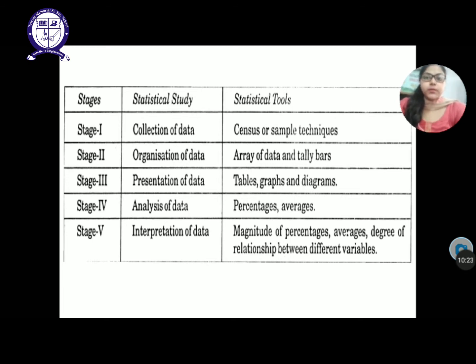Census means that from each and every student you are collecting the data. Sampling means you are not taking data from the complete class; instead you are taking the data from 2 to 3 students from the class. You pick out some children and collect data from them, so that will be termed as collection of data by the sampling technique.